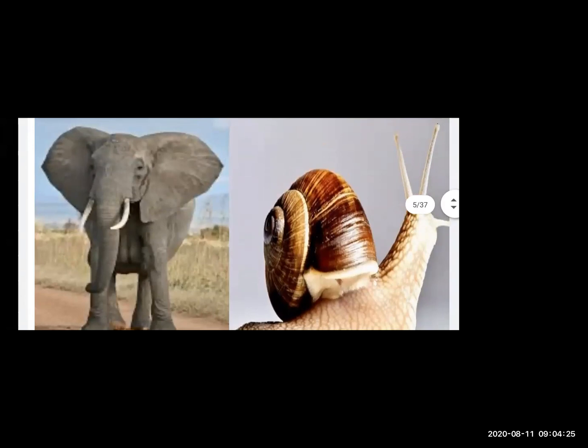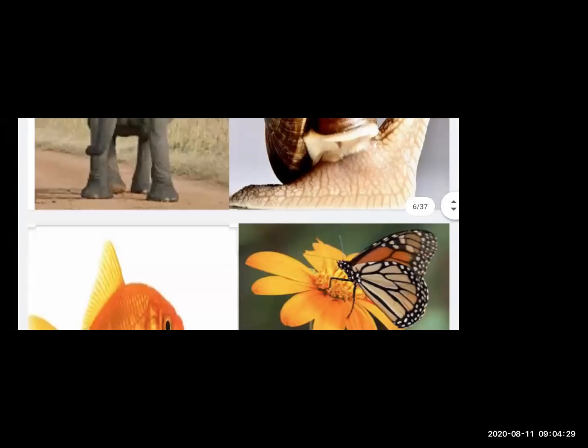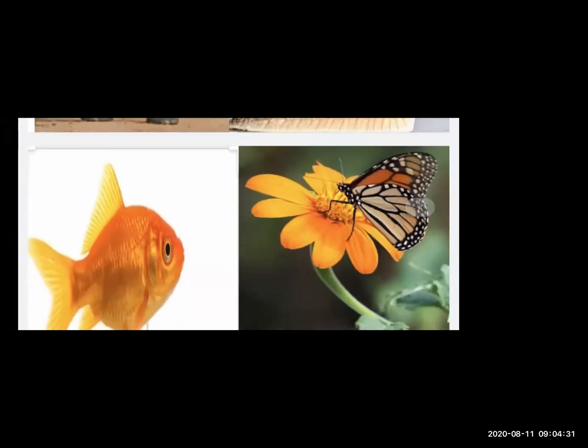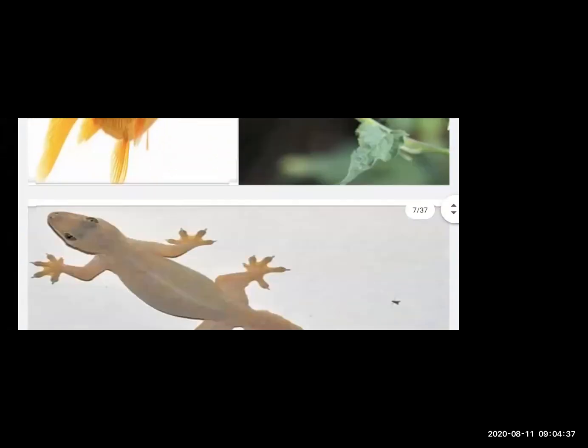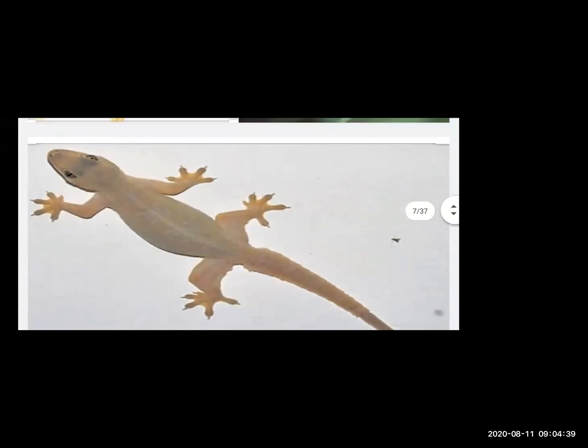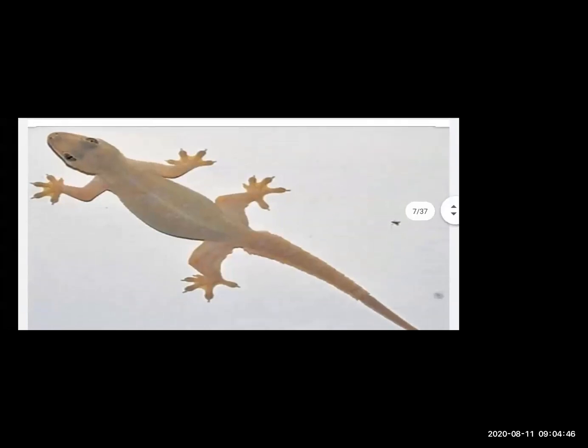A huge elephant, the small snail, the fish that swims in the water, butterflies that flit around flowers, a house lizard that crawls on a wall are all animals. So students, all these are animals. They have different characteristics. So let's study.